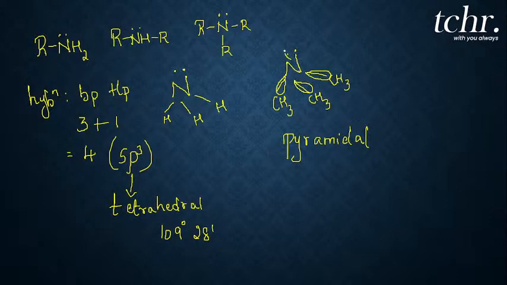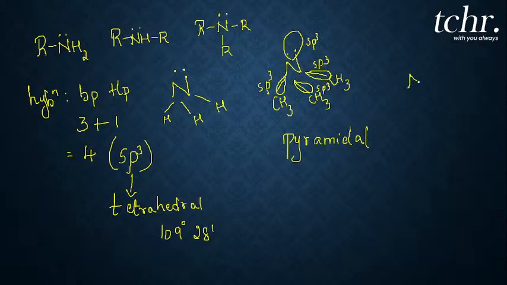You can see 4 sp3 hybrid orbitals, bonded to alkyl groups. One sp3 orbital of nitrogen, another sp3 orbital, here another sp3 orbital, and here another sp3.